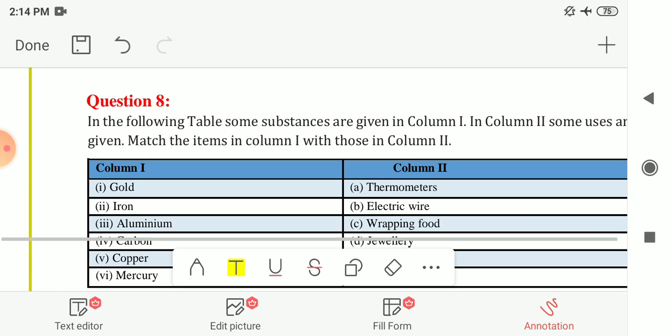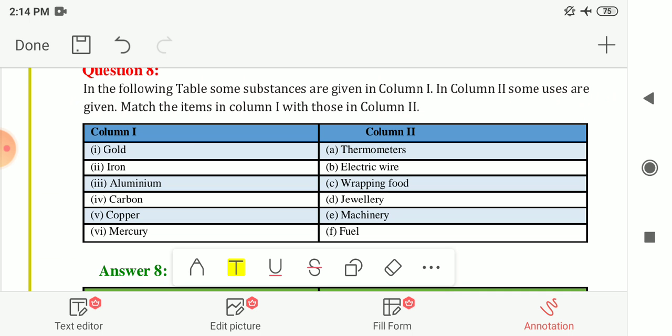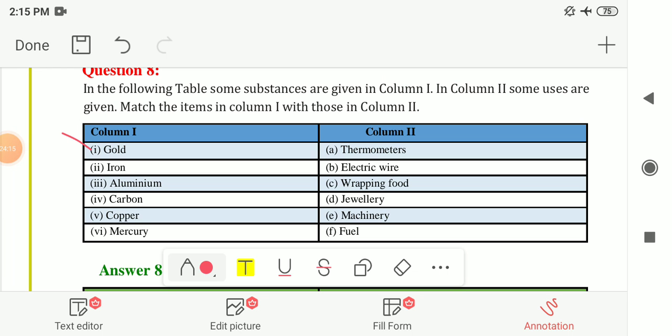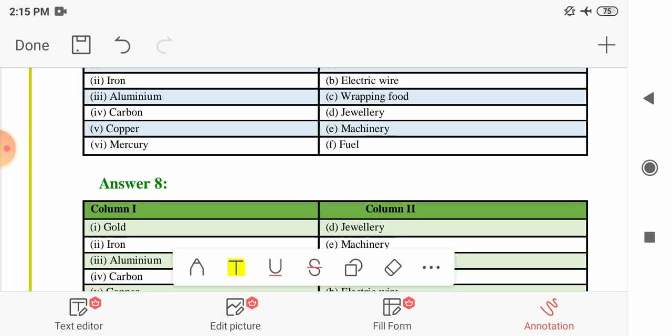Next, question number 8, is matching. In the following table, some substances are given in column 1 and some uses are given in the next column. You have to match the first and second columns. In the first column are gold, iron, aluminium, carbon, copper and mercury. In the next column, the uses are thermometers, electric wire, wrapping food, jewelry, machinery and fuel. Now we have to match the substance with their uses.